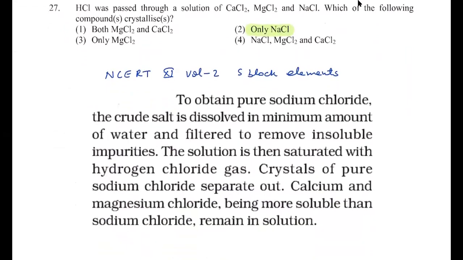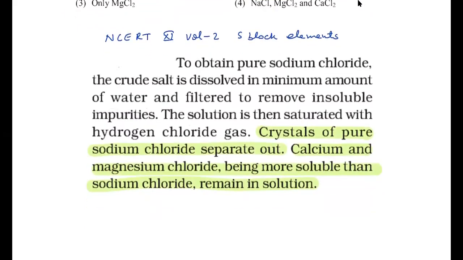You can go through the paragraph. To obtain pure sodium chloride, the crude salt is dissolved in minimum amount of water and filtered to remove insoluble impurities. The solution is then saturated with hydrogen chloride gas. Crystals of pure sodium chloride separate out. Calcium and magnesium chloride, being more soluble than sodium chloride, remain in the solution. So this is an exact copy question from the NCERT book, so there was no confusion at all. Otherwise, it is the preparation technique of pure NaCl. If you know that, then you can easily answer this question as answer 2. Okay.